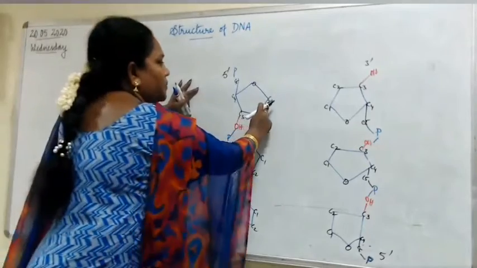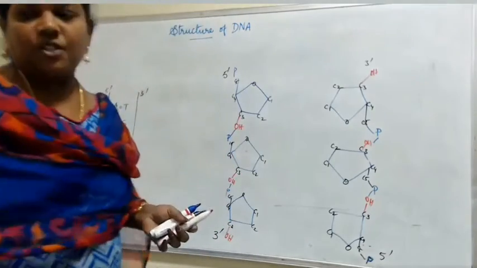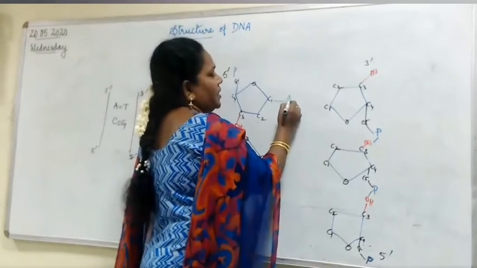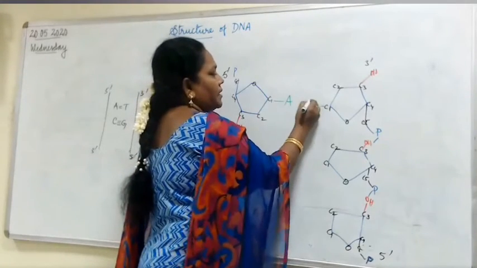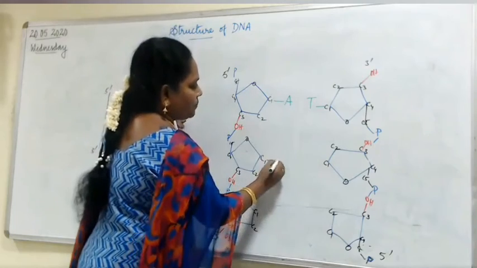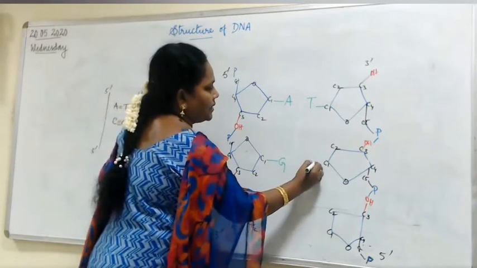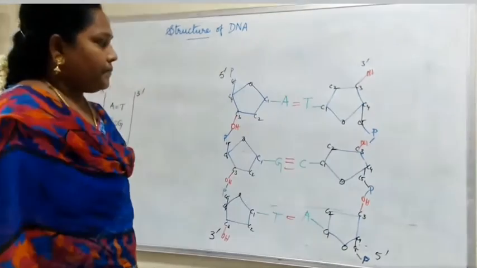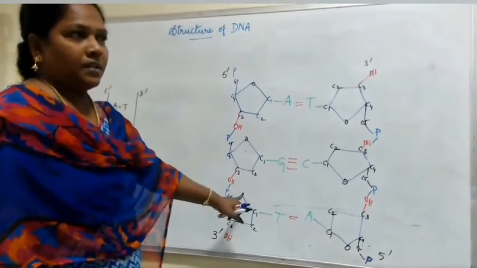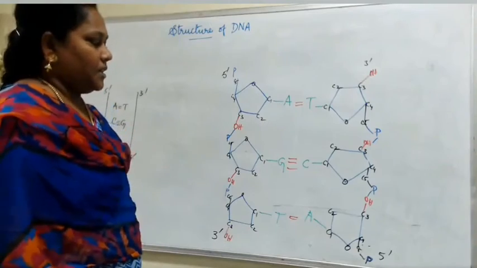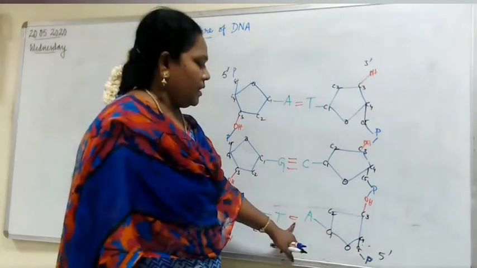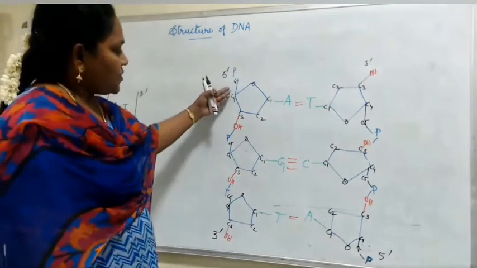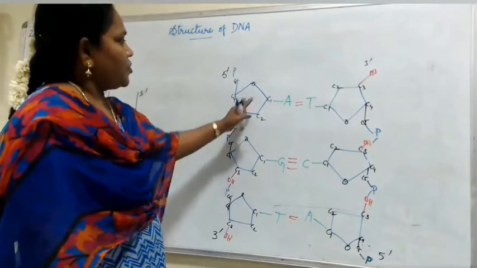Now to this carbon atom, what is attached? Nitrogenous base is attached. If here adenine, here it is thymine. Likewise here guanine, here cytosine. Here bonds connect the nitrogenous bases. Are you clear? Can you see the picture clearly? Likewise here it connects the hydrogen. That is, both the strands are connected with the help of hydrogen bonds. And here this phosphate and the sugar. Sugar, phosphate. Sugar, phosphate.